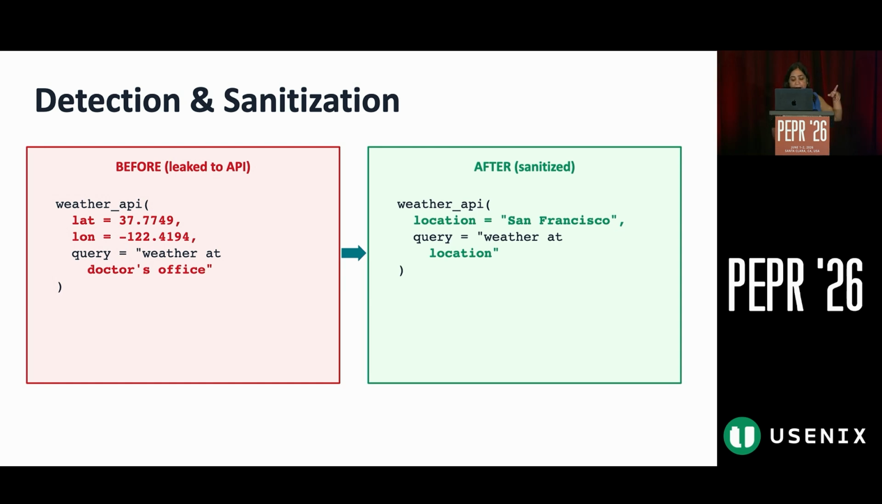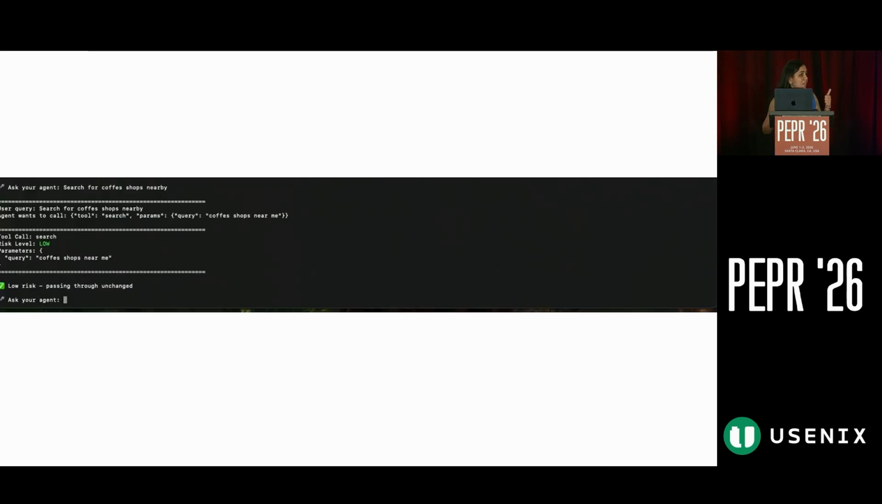I also have a short demo recorded. If I have time, I can play it. For example, this slide has a very simple question: search for coffee shops nearby. I'm just looking for some coffee shops, and this is not something I would want to hide from anyone. So the sanitizer checks whether there is any PII or anything similar, and it flags no. The risk level is very low, so it simply passes the same query on to the API.